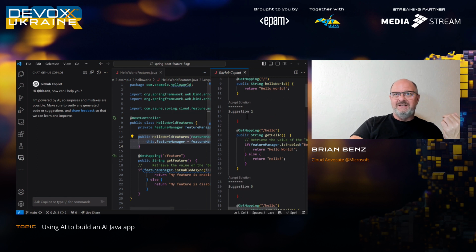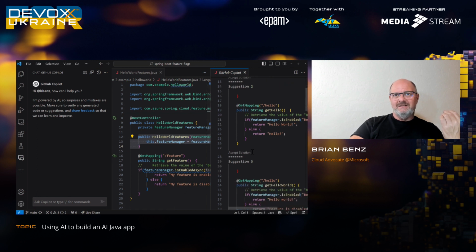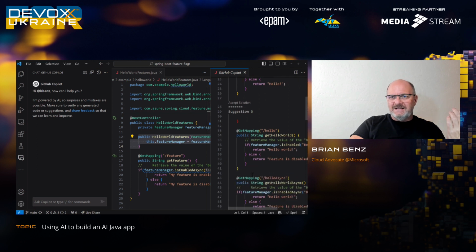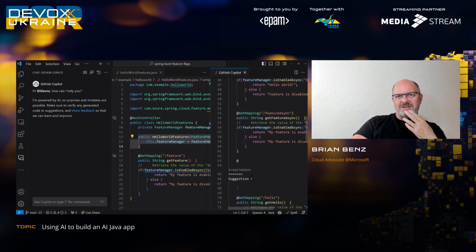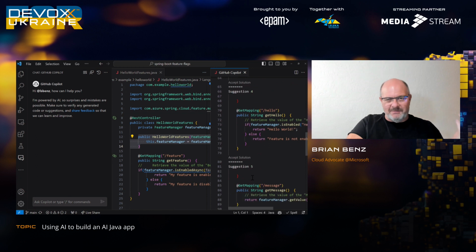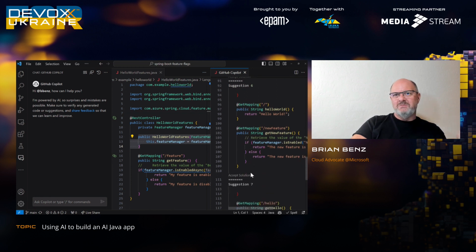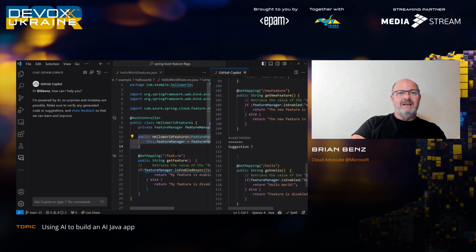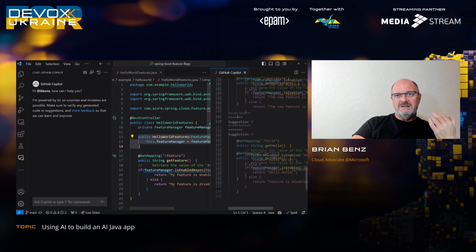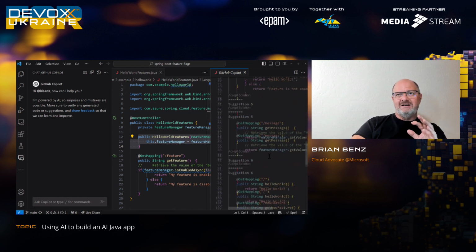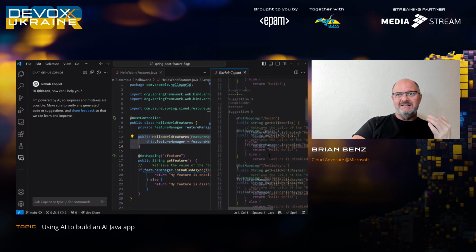There's also down here, suggestion 2, get mapping. Okay, so that's the next piece of the code down here. That's fine, but that's already there. A lot of times it might make suggestions that, it's trying to help. It means well, but they're not necessarily useful suggestions. It's giving you more code that you could add if I didn't already have the code here. So it's not 100% context aware in that sense yet.